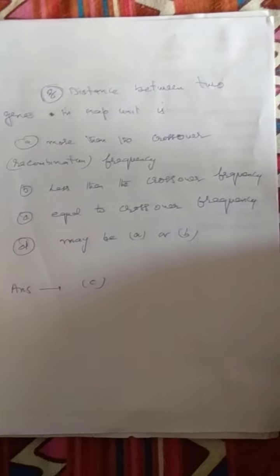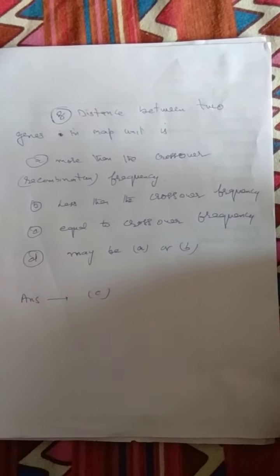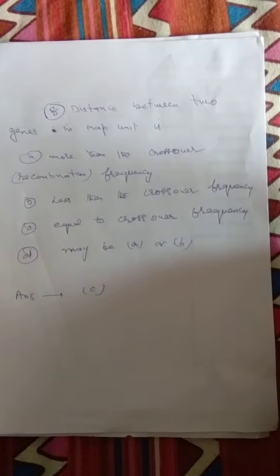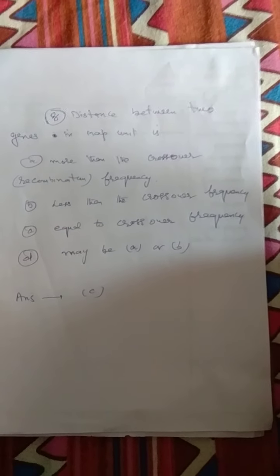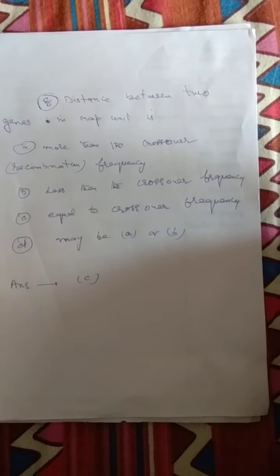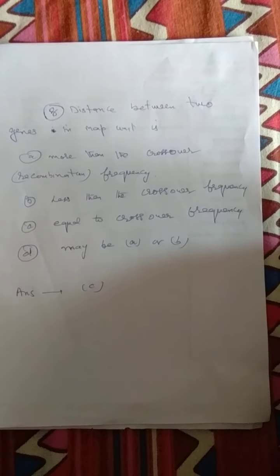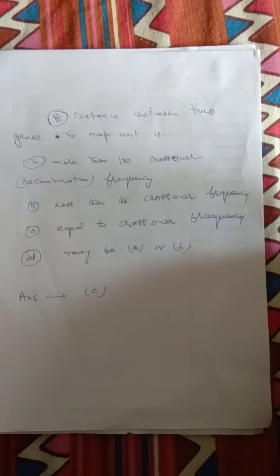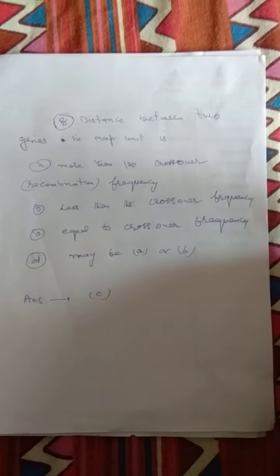What is crossover frequency? We know crossing over occurs during meiosis, and the distance between two genes can be calculated from the crossover frequencies. The farther the genes are from each other, the more will be the crossover frequencies. This is expressed as map unit, and it is equal to the crossover frequency.